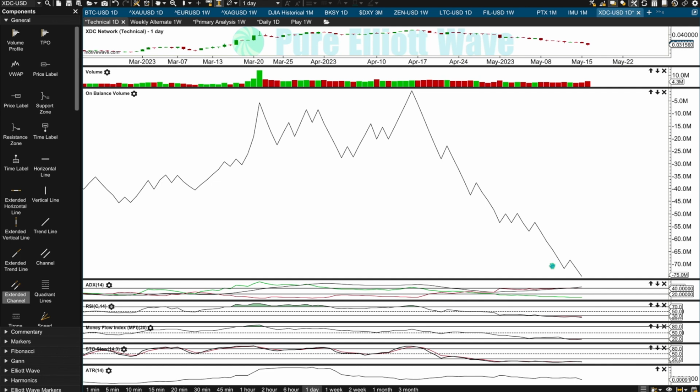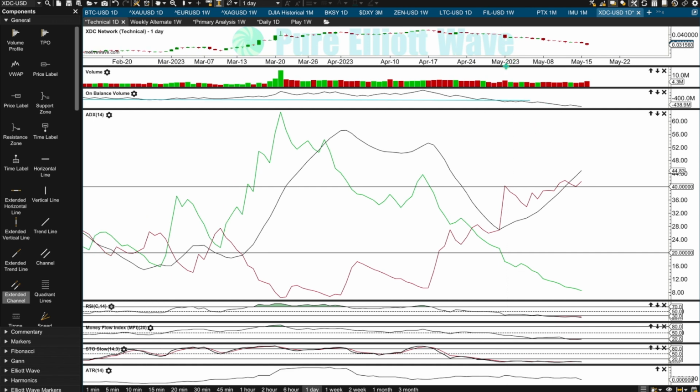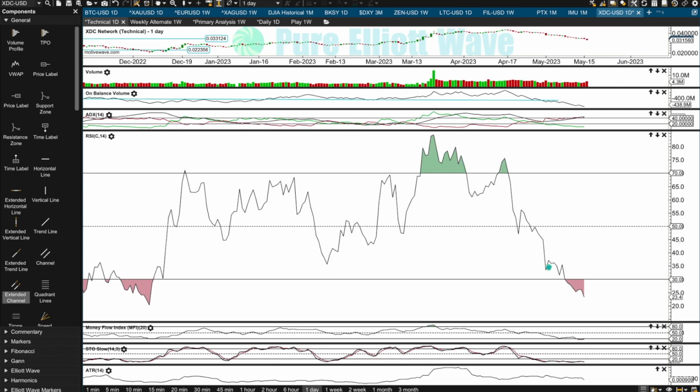On-balance volume is moving lower with price, confirming lower lows in price. ADX at this time frame does indicate a downward trend, which is now extreme. Not as extreme as it can get for XDC network, but definitely in extreme territory. So the end of minor A and the start of minor B, this would support that view. We could see a consolidation or a bounce to relieve extreme conditions coming sooner rather than later, especially as RSI is fairly well oversold. With those two indicators looking extreme, I would expect the end of minor A and the start of minor B sooner rather than later.